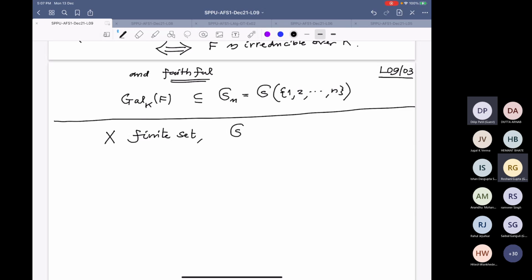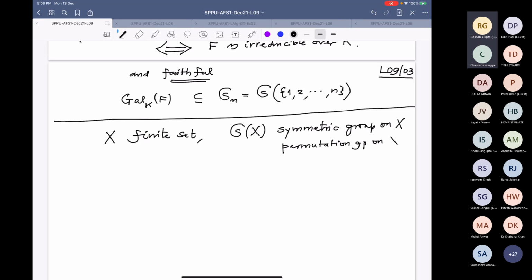And we want to study this group S of X. This is called a symmetric group on X, or it is also called a permutation group. And we are denoting the elements like sigma, X to X, a bijective map. And we know the cardinality of this S of X is precisely n factorial.